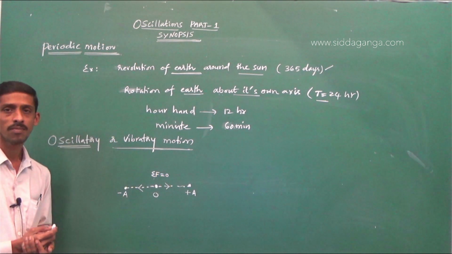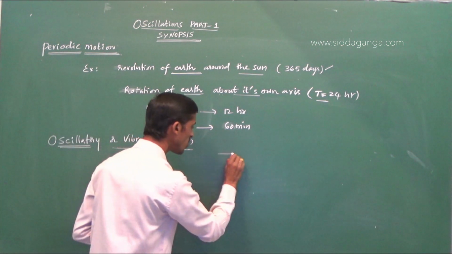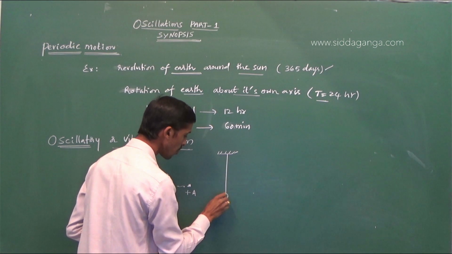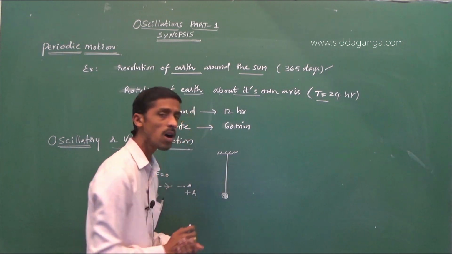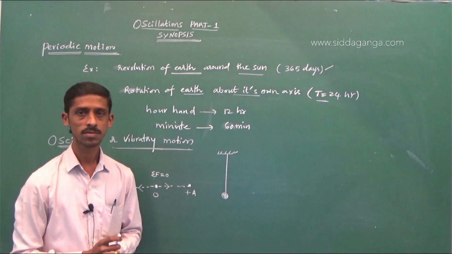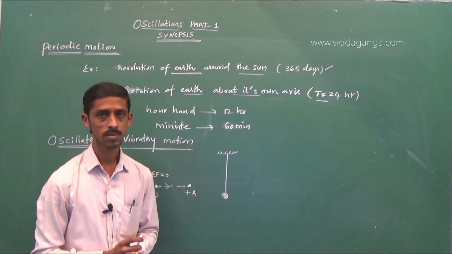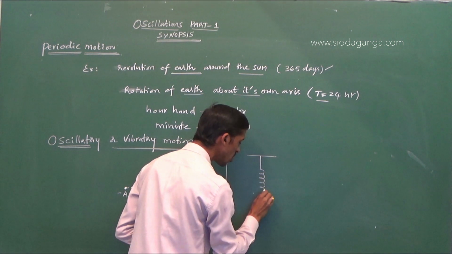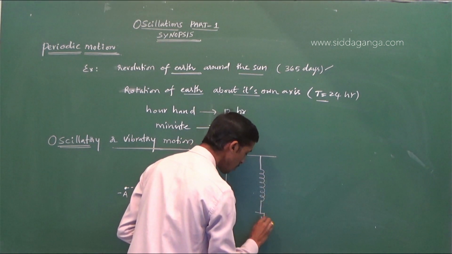Example, oscillations of the pendulum of a wall clock or a load attached to a spring.